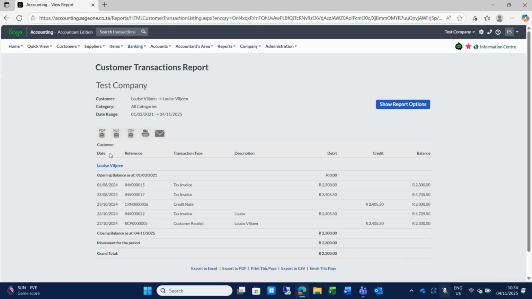From here, you can save your report as PDF. You can export it to Excel, to CSV. You can physically print it, or you can email it either to yourself or to your customer if you want to send the customer, for instance, their transaction listing. And that is basically report.